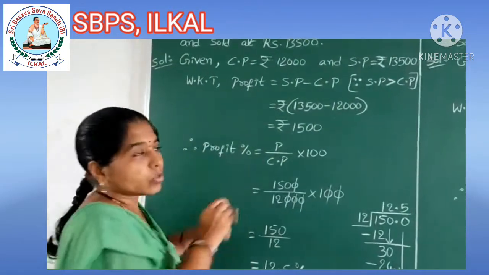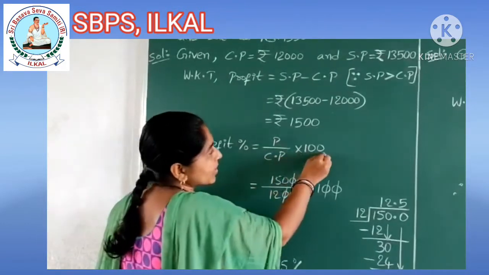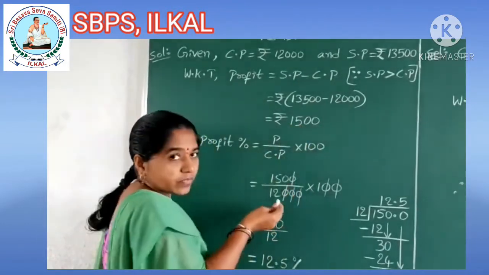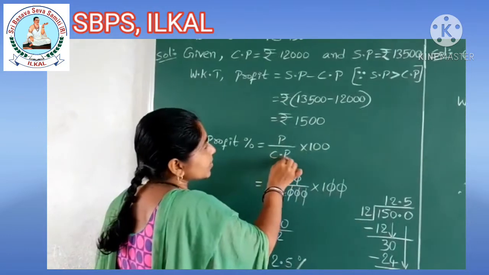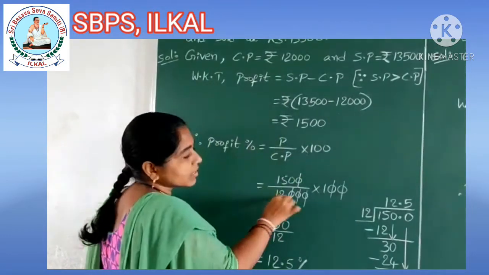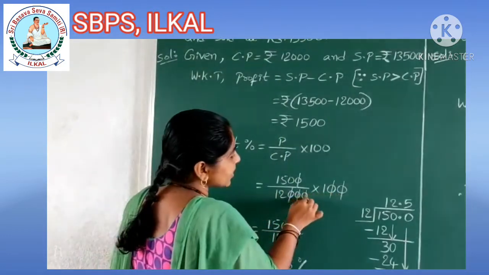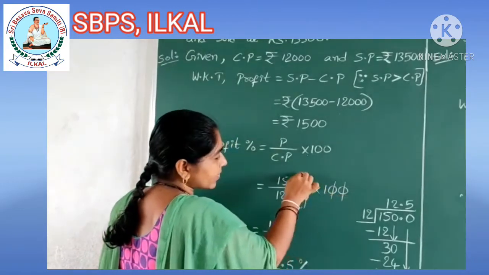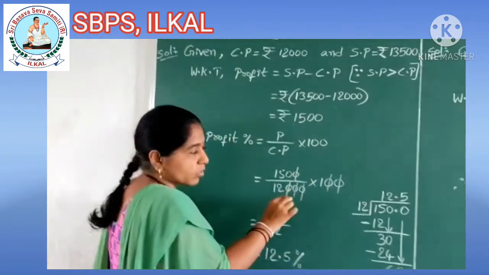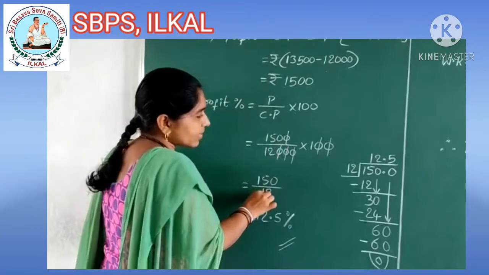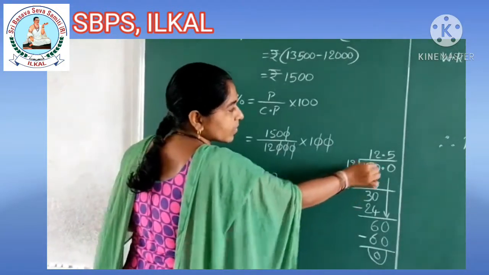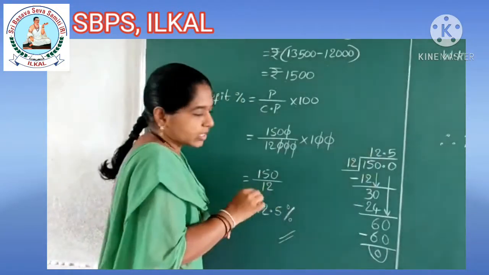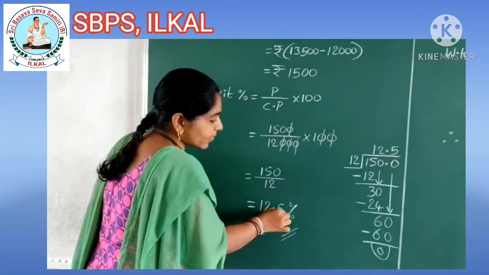Profit percent is equal to profit by cost price into 100. Profit you got as 1,500, substitute here. Cost price is 12,000 into 100. Two zeros if you strike out, here 1 0, this 1 0, strike out, children. 150 by 12 remain. If you do division, we will get 12.5 as quotient, which is equal to 12.5% profit.